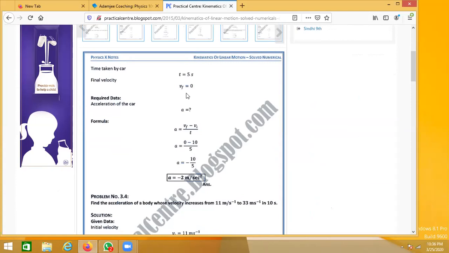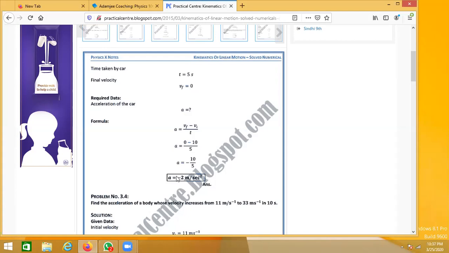When the body is coming to rest, or when the brakes are applied on the car and it comes to a halt, that indicates the final velocity will be 0. So here we are given initial velocity, time and final velocity. We can use the basic formula of acceleration, which is final velocity minus initial velocity divided by time. Just put the values in, and you'll get the answer.